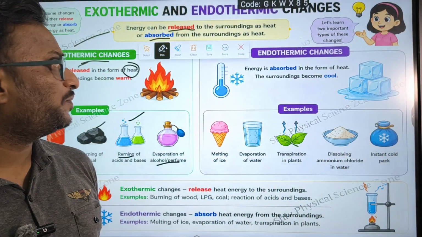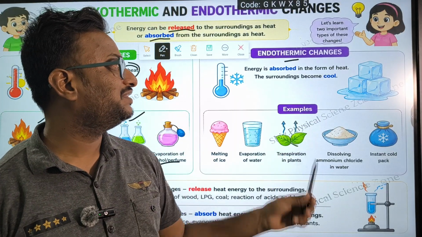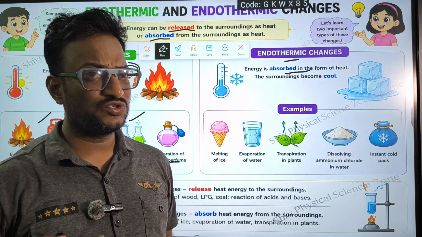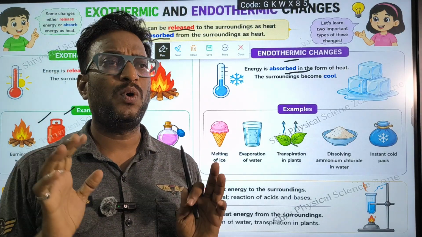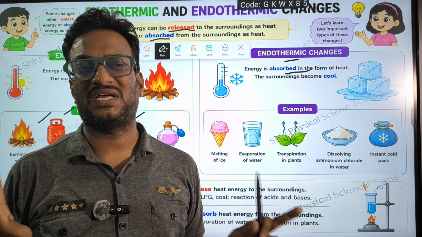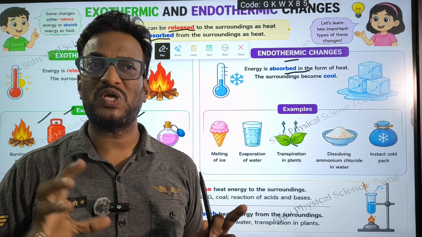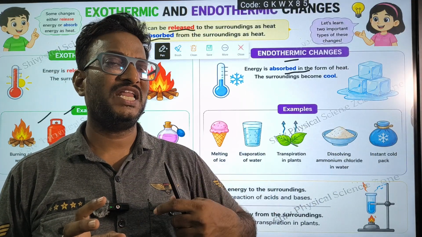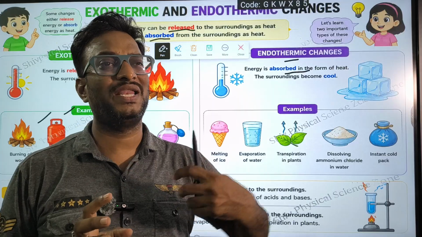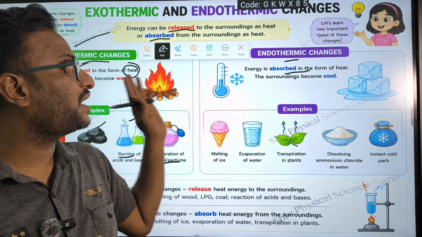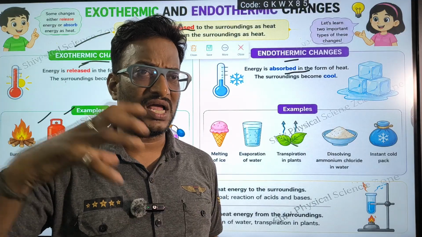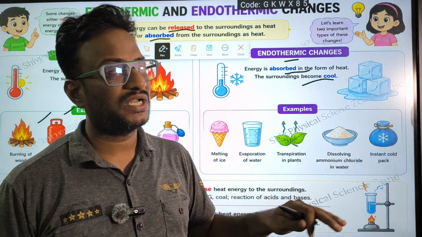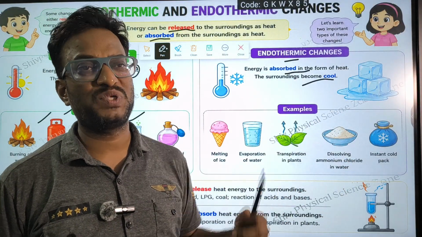There are a few changes that will be called endothermic, wherein the heat is going to be absorbed. Okay, energy is going to be absorbed in the form of heat. In both the cases, heat is the common factor. Remember that. Either heat is going to be absorbed or heat is going to be released. The chemical reaction which releases heat, we call an exothermic reaction. When the heat is absorbed during or after the reaction, we call it